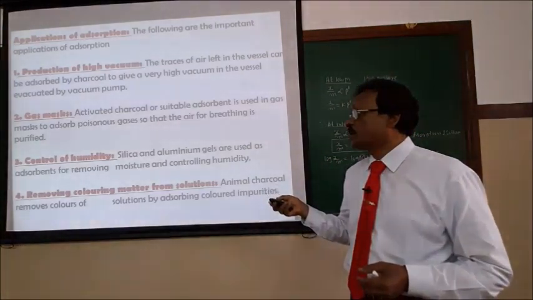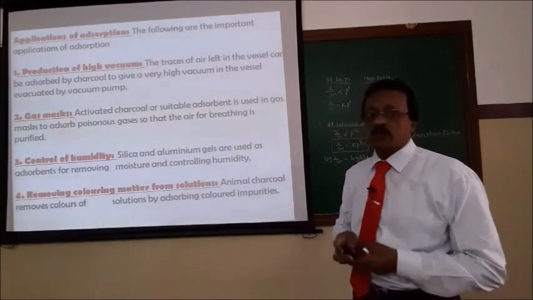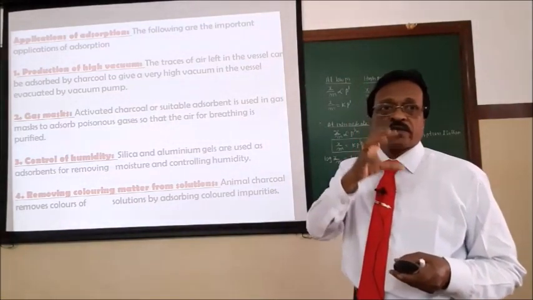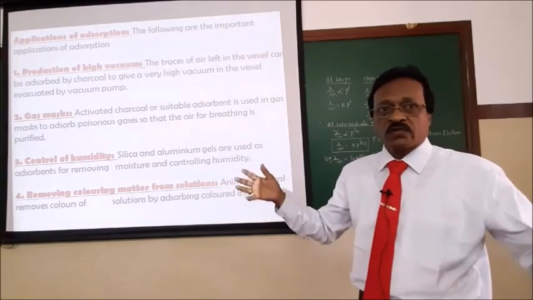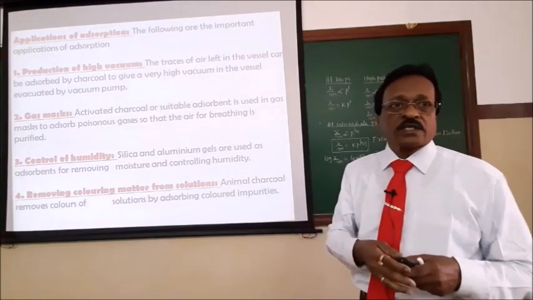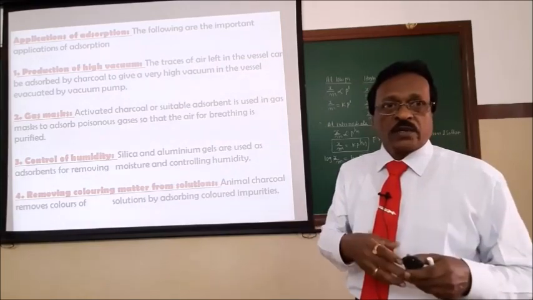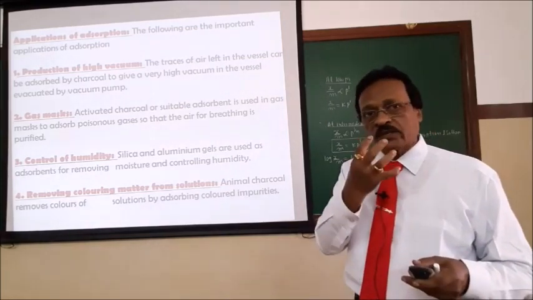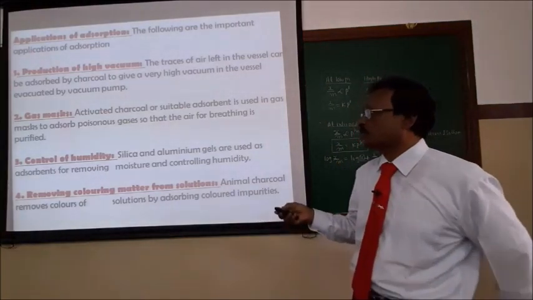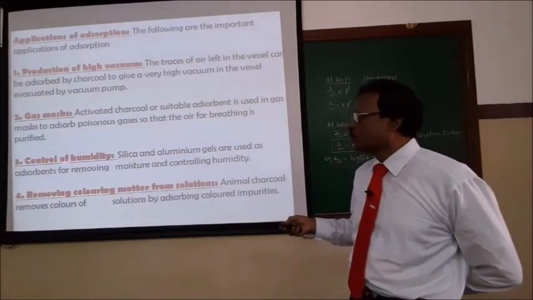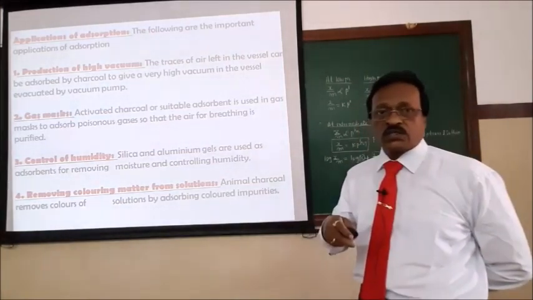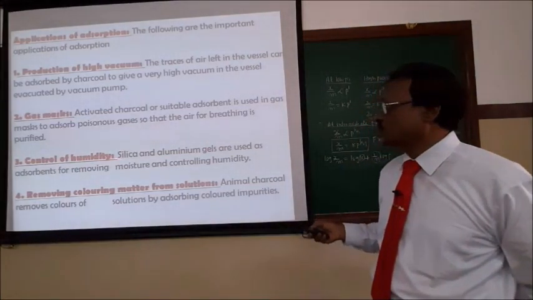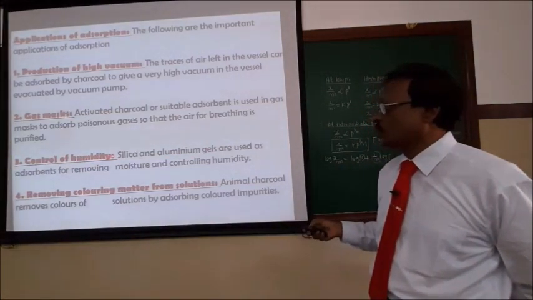Even nowadays you can see traffic police wear the mask. It contains activated charcoal because they are living in the traffic for 8 hours, where carbon monoxide and sulfur dioxide emission is coming from the automobile exhaust. So what is the fate of their health? That's why they use a gas mask to absorb the poisonous gases. To control humidity: humidity means to absorb the moisture. We can use silica gel to absorb the moisture and control the humidity.